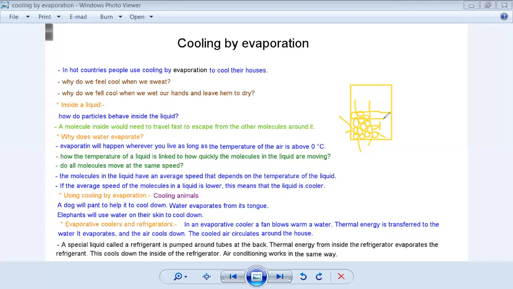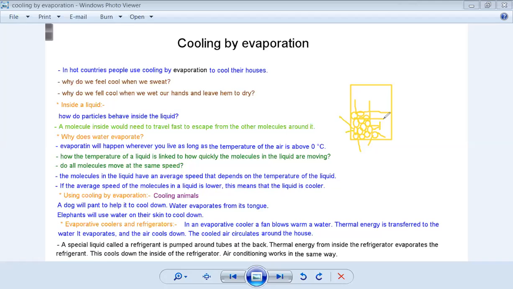Okay, so they have average speed. This average speed, as I said, will be higher at the surface, so they will escape. So at any temperature, some of the molecules will be moving slower than the average speed.